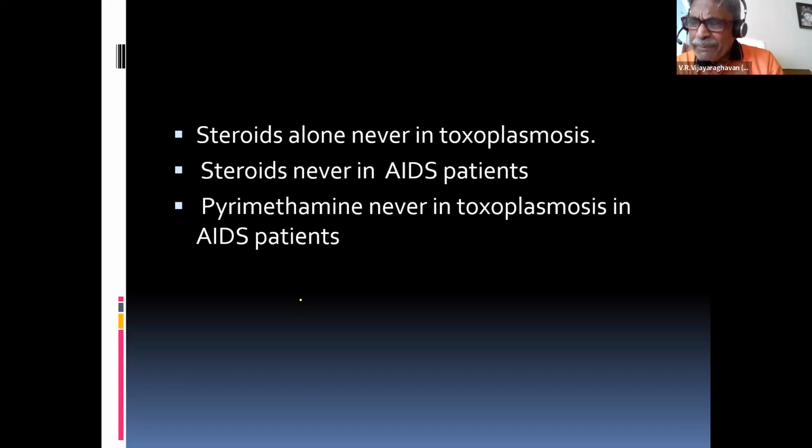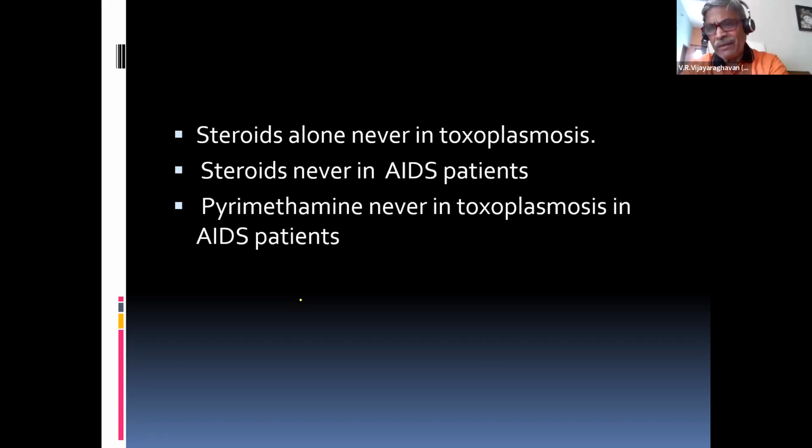When you have an AIDS patient, no steroids. Toxoplasma can occur in a normal person as well as in an AIDS patient. In a normal person, you can give steroids, but they have to be combined with anti-Toxoplasma drugs. Whereas in an AIDS patient, no steroids at all.